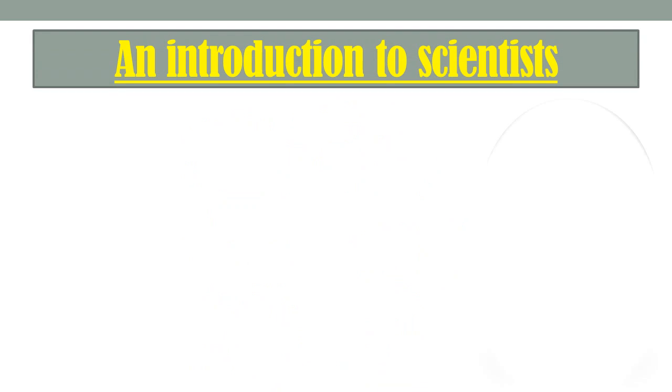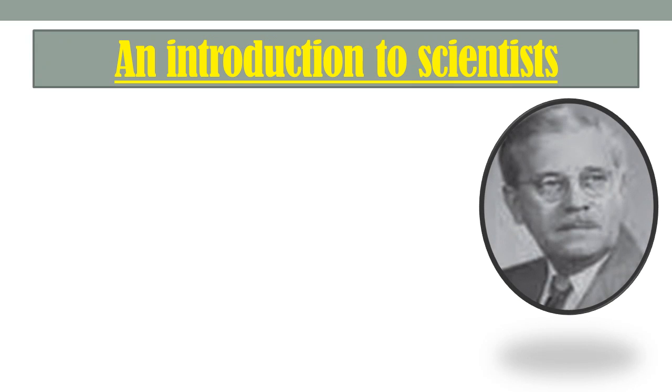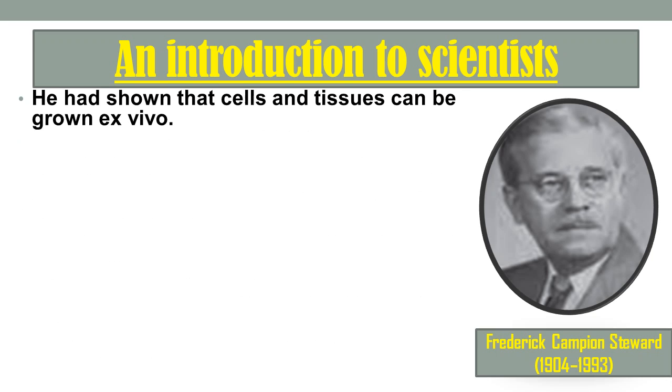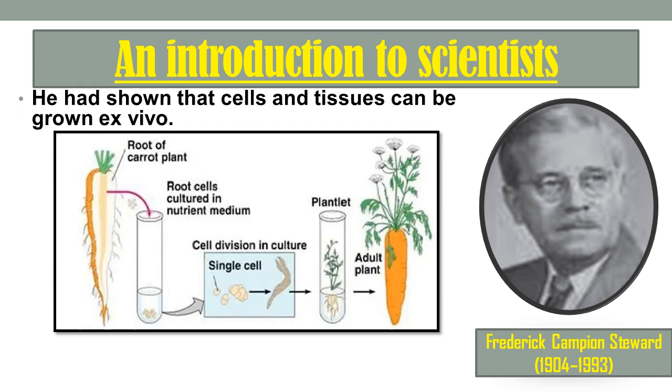An introduction to scientists. Frederick Campion Stewart, 1904 to 1993, was a British botanist, and he had shown that cells and tissue can be grown ex vivo. That means cells and tissue can be grown outside the body of a parent plant. To prove this, he isolated cells from carrot root and cultured them in a nutrient medium.